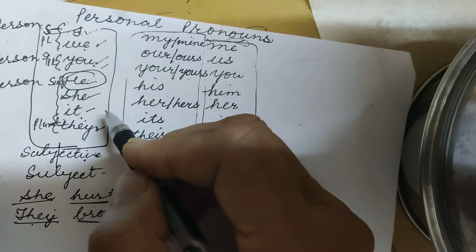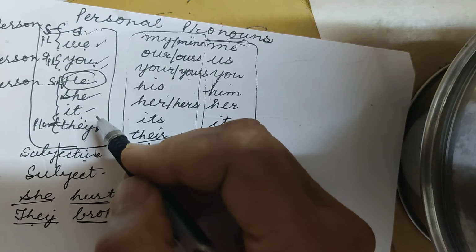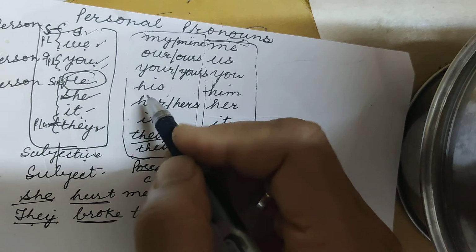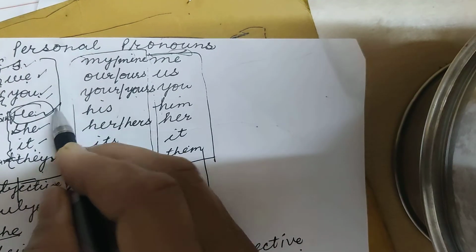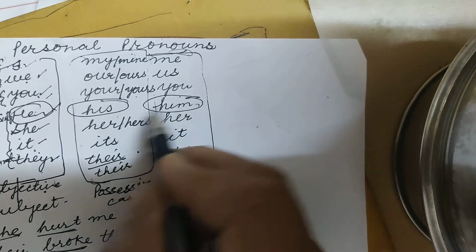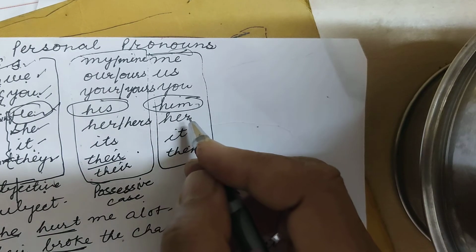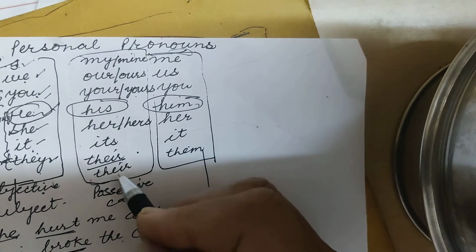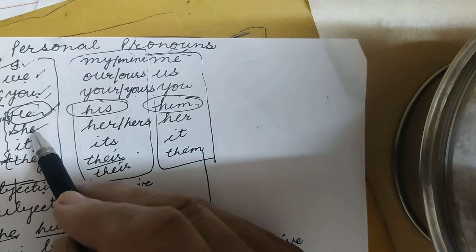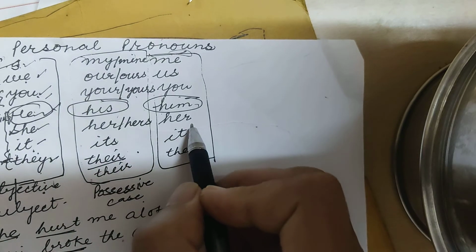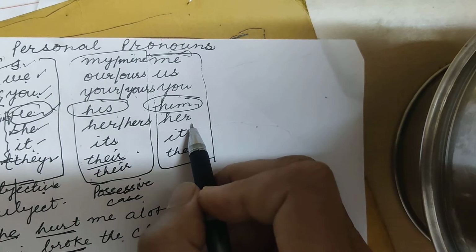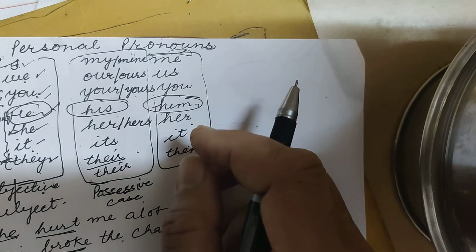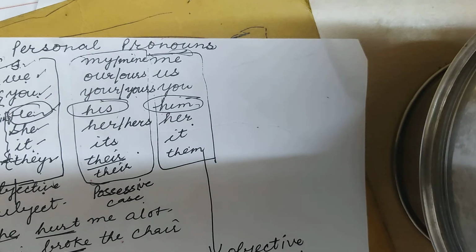It is used for male, and these are the pronouns of masculine gender. If we take he, then his and him will all be taken as male gender. And others, like she, are used for feminine gender, and others can be used for both genders, male as well as female.